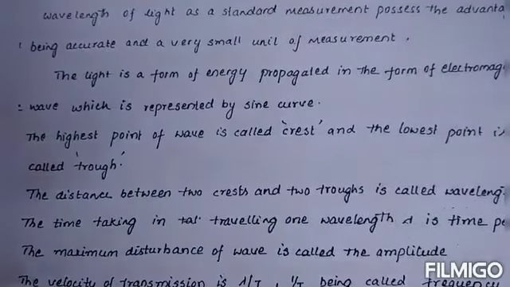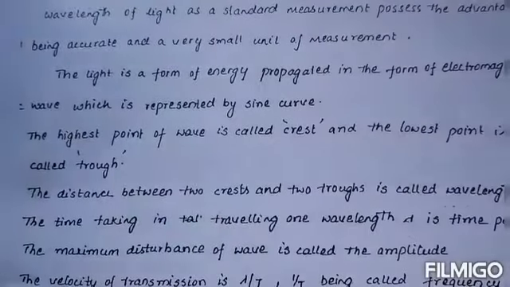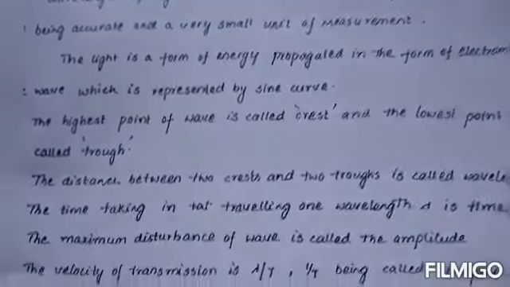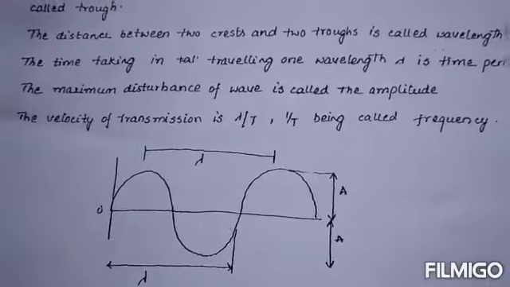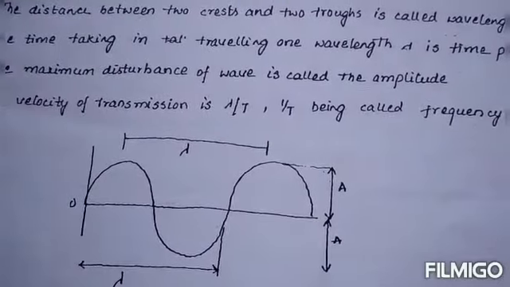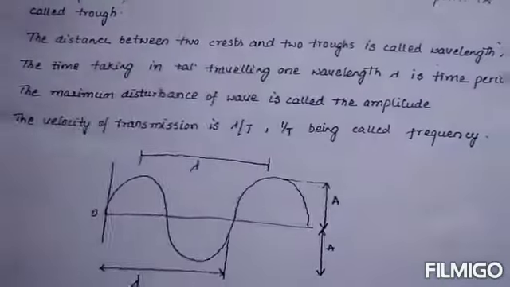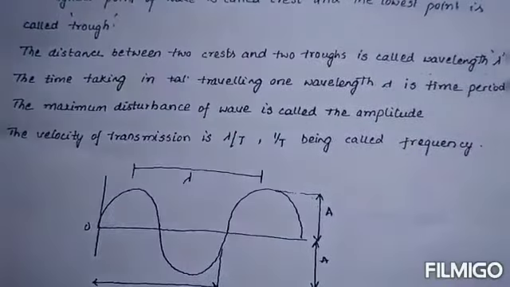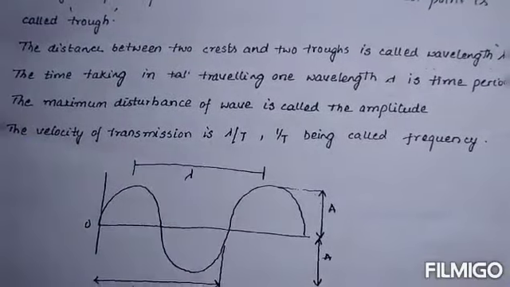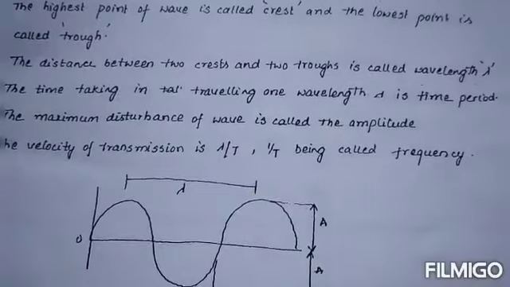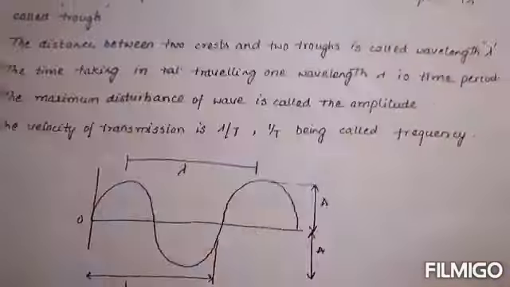The highest point of the wave is called the crest and the lowest point is called the trough. The distance between two crests, or two troughs, is called the wavelength lambda. The time taken to travel a length lambda is the time period. The maximum disturbance of the wave is called the amplitude.